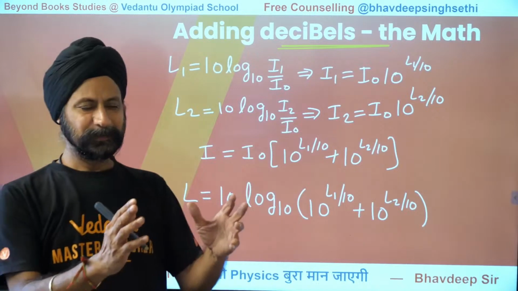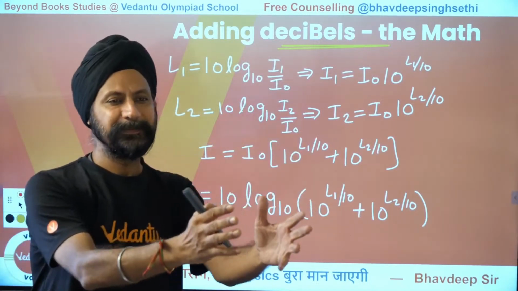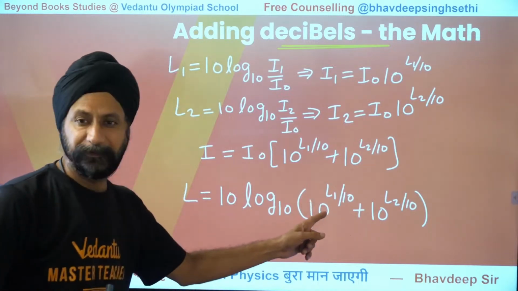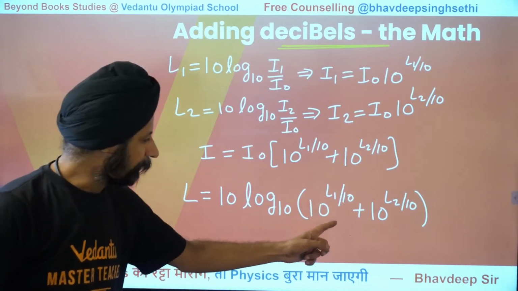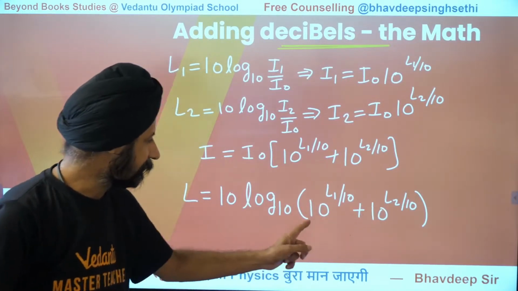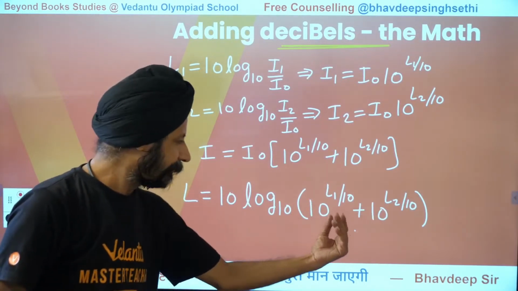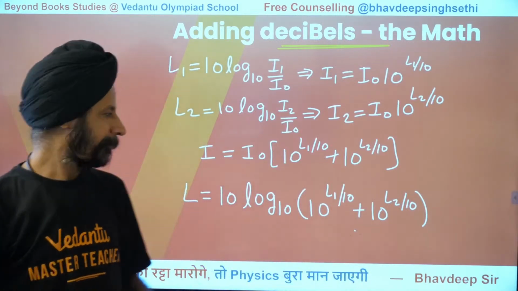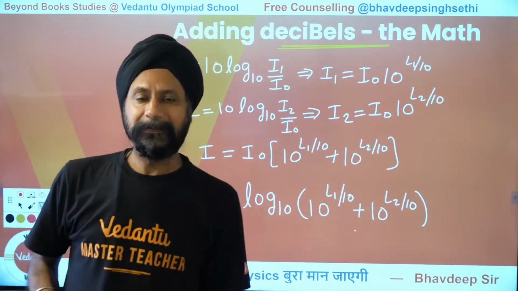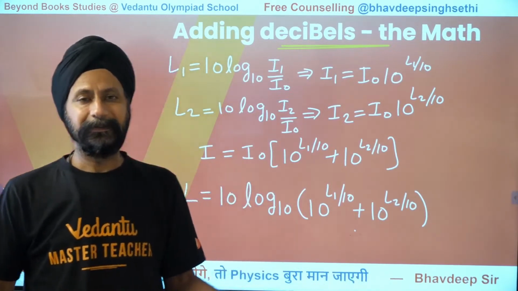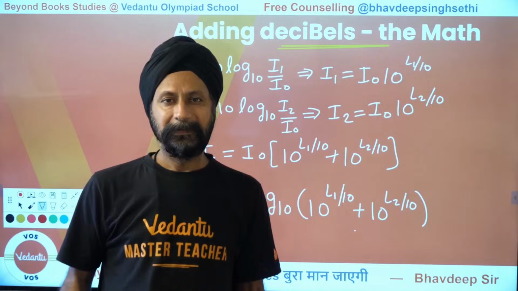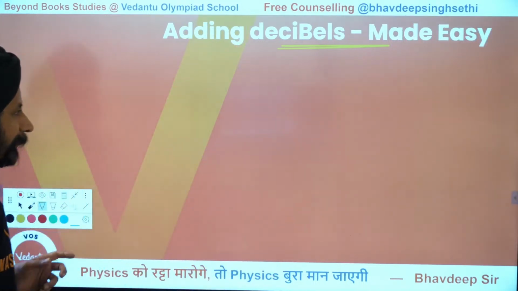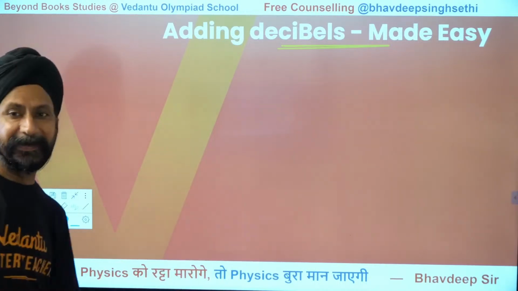So let's say there is a source of 50 decibels from here and 70 from here. So I'll say 10 to the power 50 by 10, so 10 to the power 5, plus 10 to the power 70 by 10, so 10 to the power 7. I'll add them up, find the log of it, multiply by 10, and I get decibels. You can do that, but you need some tools like a calculator or log tables. But what if I don't have those? So what can I do? Let's make adding them easy.